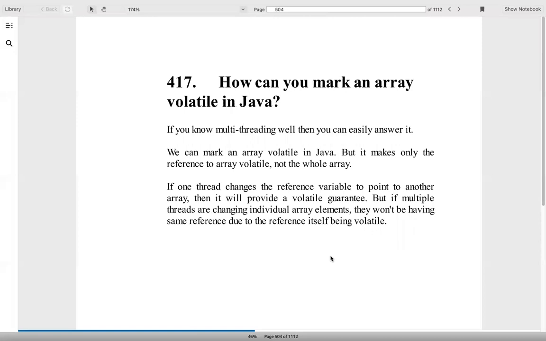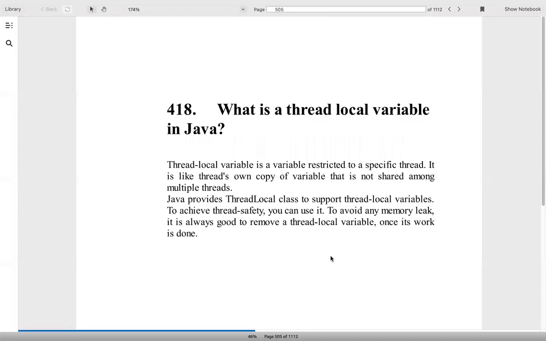How can you mark an array volatile in Java? The problem is it's multi-threading, and if we are marking an array volatile in Java, it will only mark the reference of it. So if one thread changes the reference variable to point to another array, then it will provide a volatile guarantee. But if multiple threads are changing the individual elements, then it cannot. So if one thread is doing it, it's okay. If others are doing it, we cannot.